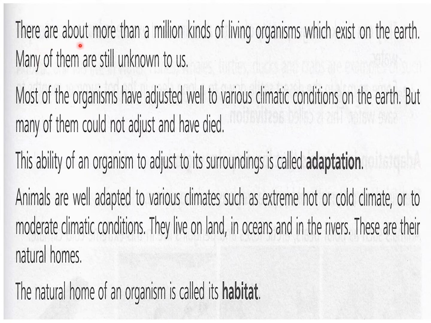There are more than 1 million kinds of living organisms which exist on the earth. Many of them are still unknown to us. Most of the organisms have adjusted well to various climatic conditions on the earth, but many of them could not adjust and have died.